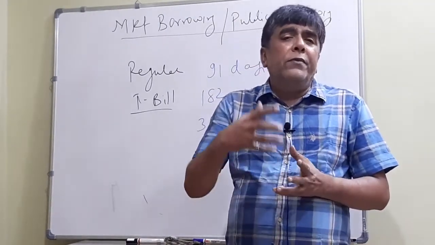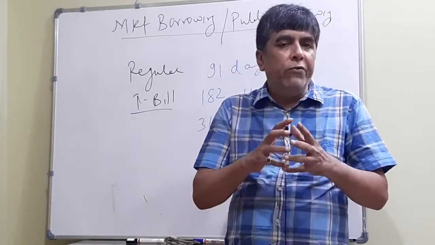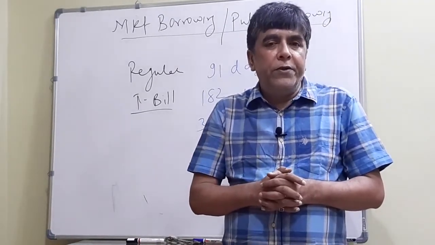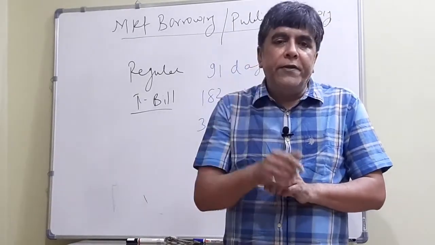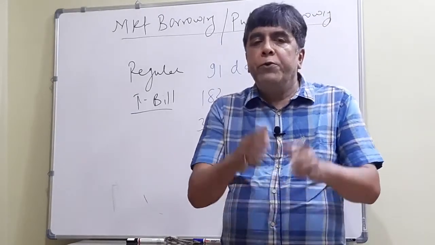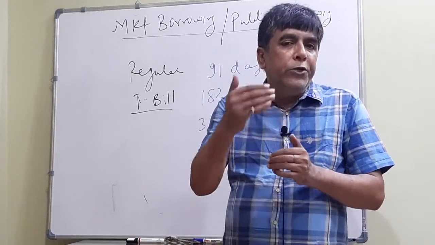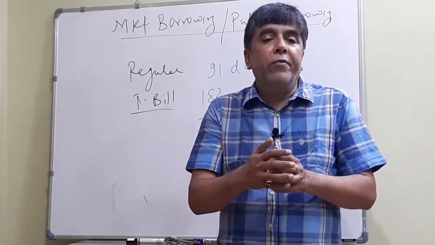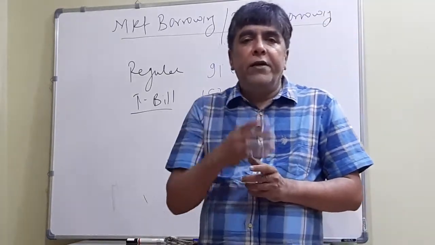Suppose the face value of the Treasury bill is ₹100. Face value is also called print price or nominal price, because it is printed on its face. So suppose the face value of the Treasury bill is 100. It will be issued at a discount, and that is called the issue price.